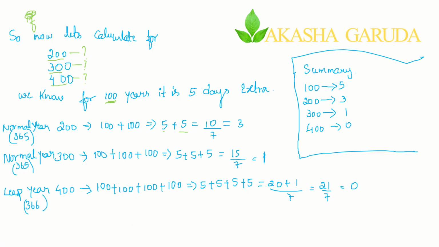So is 10 more than 7 or less than 7? Obviously it is more than 7. You just need to divide that by 7. So the remainder we will get, just take the remainder. Remainder is 3.